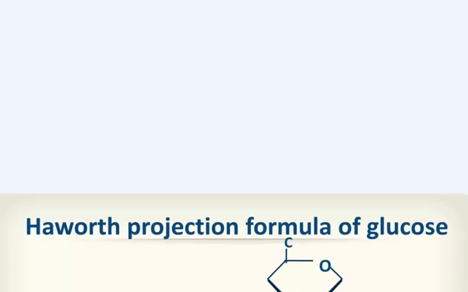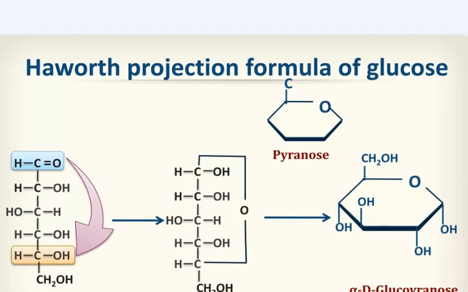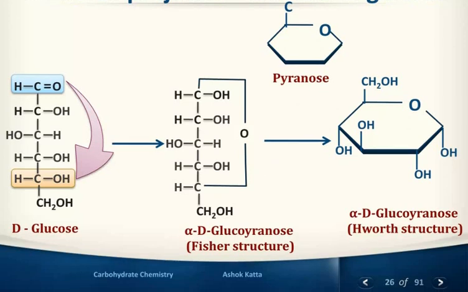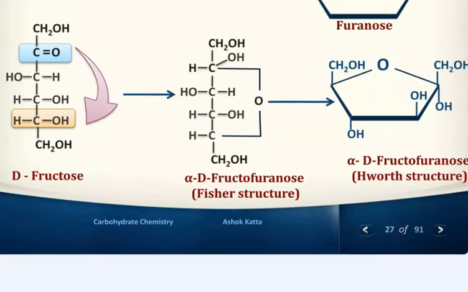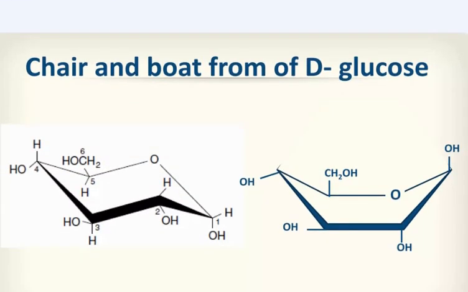Glucose in water. Haworth projection formula of glucose. You can see D-glucose converted into alpha D-glucopyranose, Haworth structure. This is the pyranose structure, and Fischer structure, alpha D-glucopyranose. You can see the D-fructose, alpha D-fructofuranose, Fischer structure. Chair form of D-glucose.